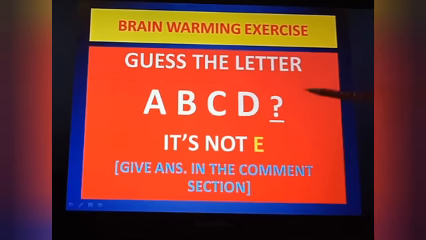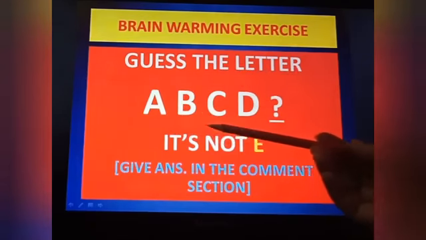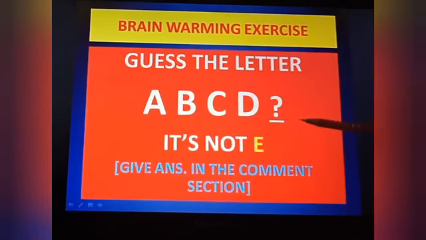Today's question is, you have to guess the letter: A, B, C, D and then what? I just want to give you a hint also. It's not E. Now you have to complete the series and tell what will be the right answer. Few points you have to keep in your mind. First of all, give the answer in the comment section. Secondly, you have to write only the letter in the comment section. Nothing else, means no other comments. Only the answer, whatever it will be. If you don't know, then put a question mark. Otherwise, leave it. Otherwise, write only the letter, no other comment.